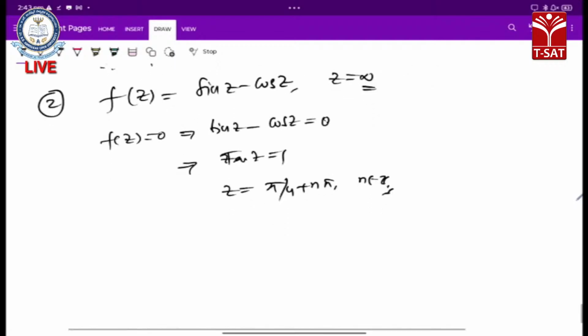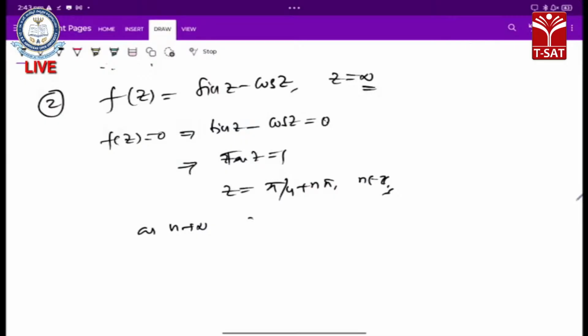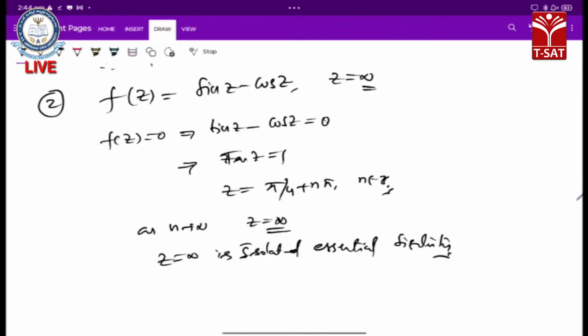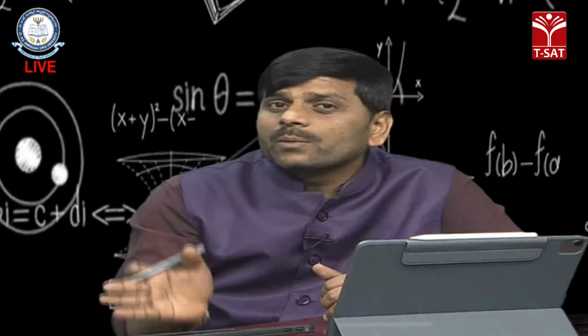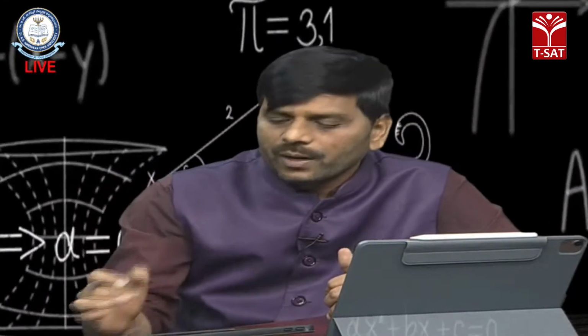So here we have to apply the limit. As n tends to infinity, we get z equal to infinity. So obviously z equal to infinity is an isolated essential singularity. These are the problems to discuss about z equal to infinity. Like that we can discuss a number of problems here.